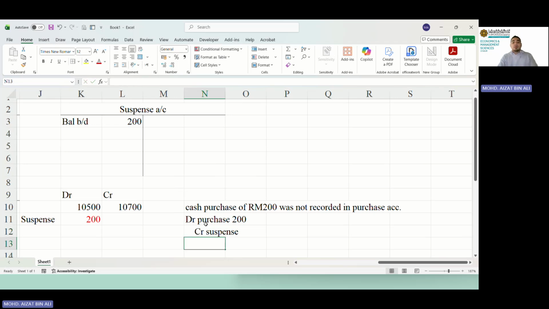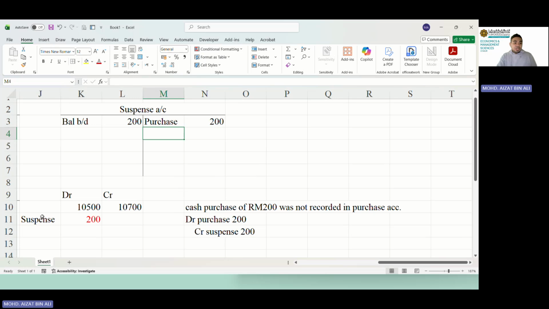Credit suspense account by the same amount, 200 ringgit. In the suspense account, it is on the credit side, 200 ringgit. And the double entry would be purchase. So this is basically how we record it.